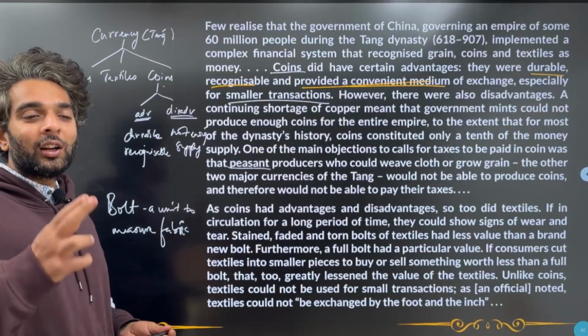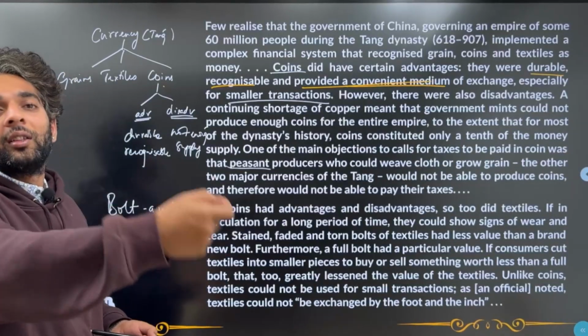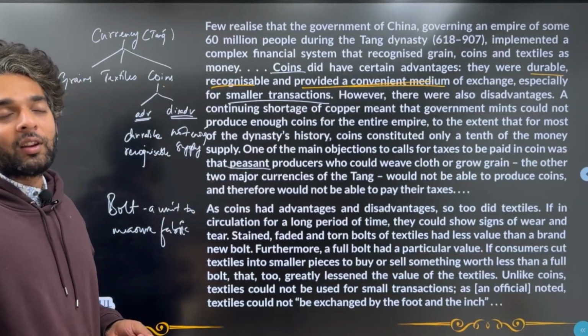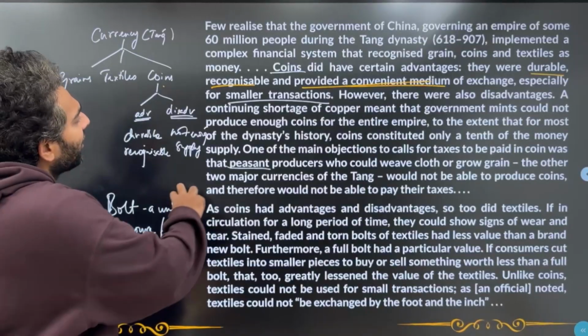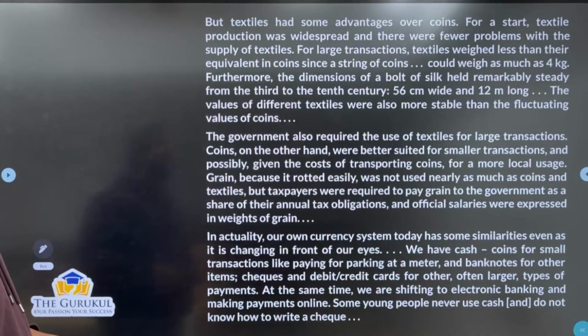So you cannot just cut a very small piece of textile and say that, okay, this is what I want to get in exchange of this textile. So it cannot be used for small transactions, is what he's saying. Now the next part. But textiles had some advantages over coins.